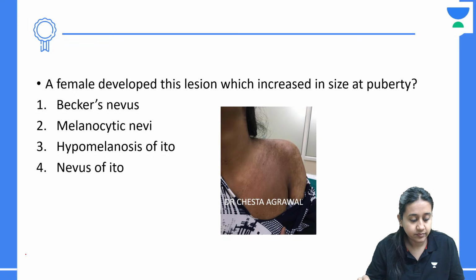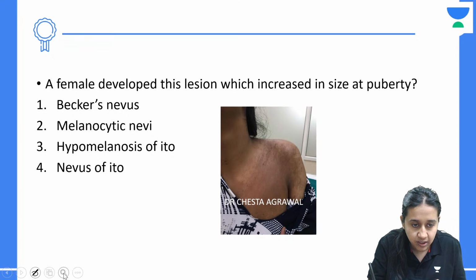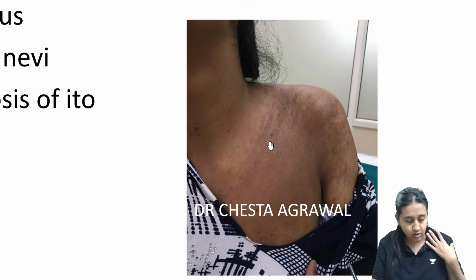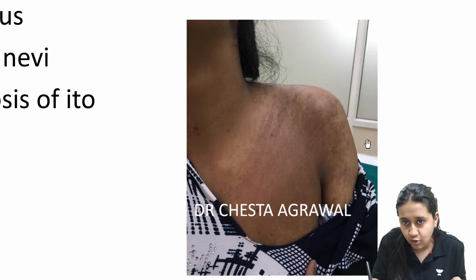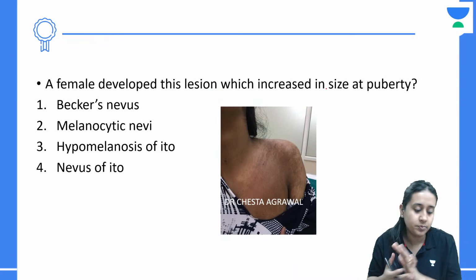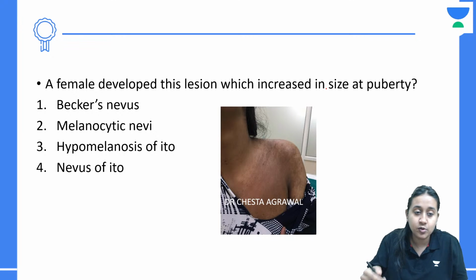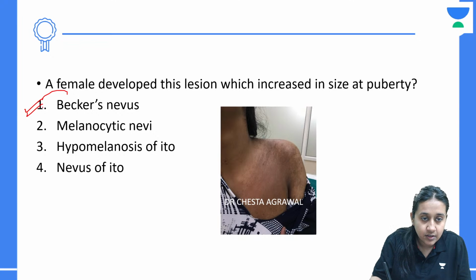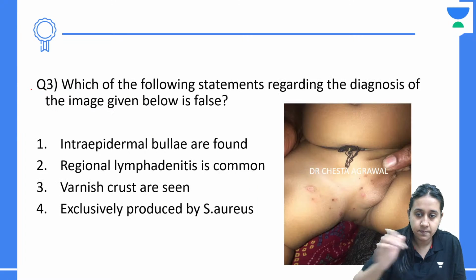Next question is on your screen again. Female with this lesion, which has increased in puberty, present on the body, scapular region. When you compare this part from this part and this part, the hairs are also more here. And the lesion has started specifically around puberty. So what can be the answer? A female who develops this lesion, which has increased at the time of puberty, it's a very classical image of Baker's nevus.